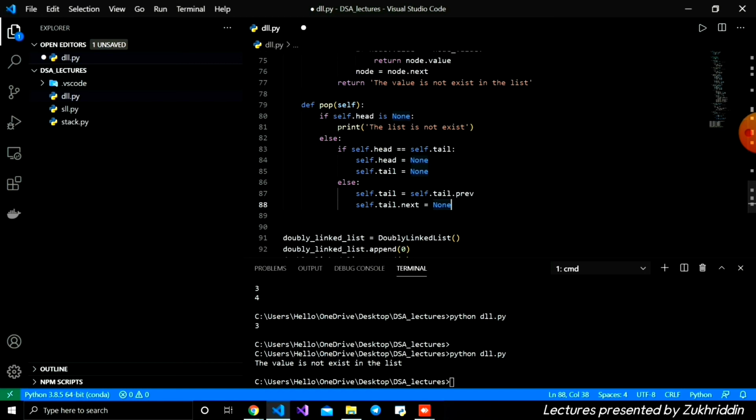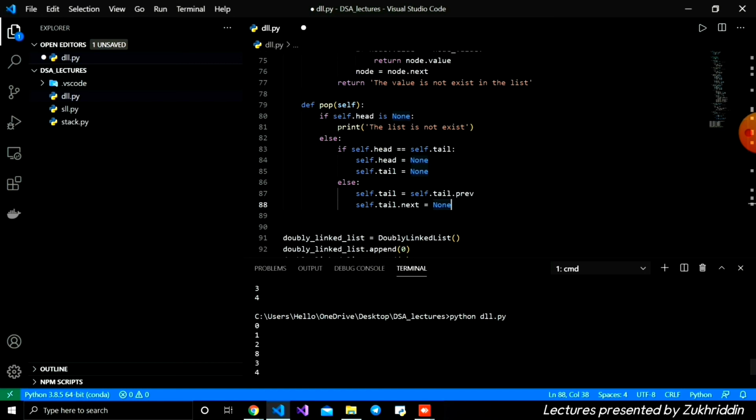In this case, for example, we have a previous one, in this case the 3, and the pointer of the 3 can access the 4. Whenever we delete the 4, it means the 3 has a next pointer, okay. We need to update that next pointer to null, which is what we are doing here, and it looks like this. This is all about the pop method.